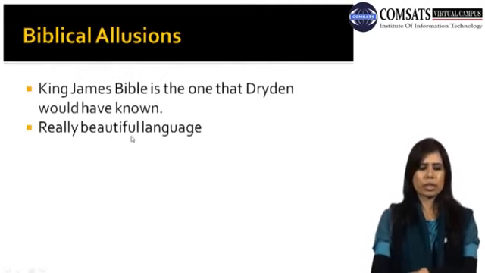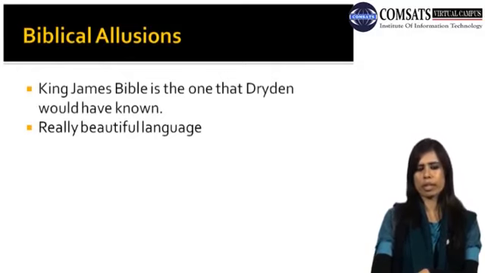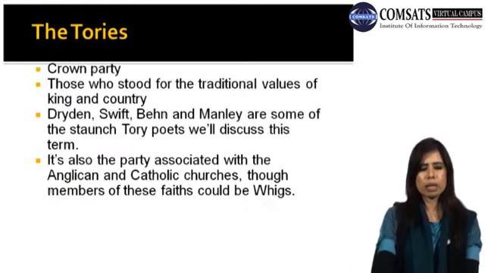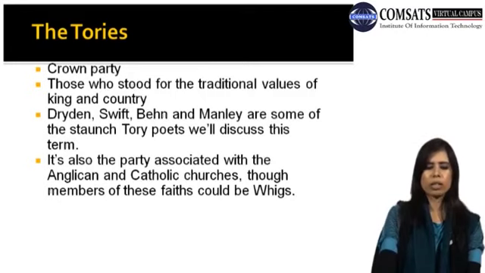Regarding biblical allusions, the King James Bible is the one that Dryden would have known, obviously, because there is a reflection of the King James Bible in his writings. Really beautiful language, the kind of language he has used. Now the Tories, the Crown Party, those who stood for the traditional values of king and country. Dryden, Swift, Behn and Marvell are some of the staunch Tory poets. We will definitely discuss this term before, like who the Tory poets basically are.